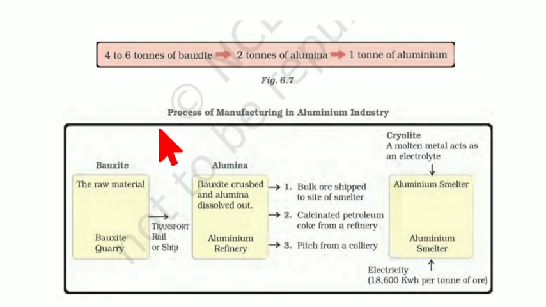Okay, so first you have the bauxite. How do you get the bauxite? You get it by bauxite quarry. Now, what does the word quarry mean? Bauxite quarry. What does it mean? It means nothing but you are just extracting bauxite from the ground.